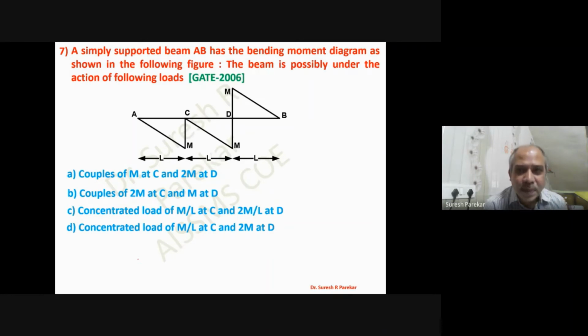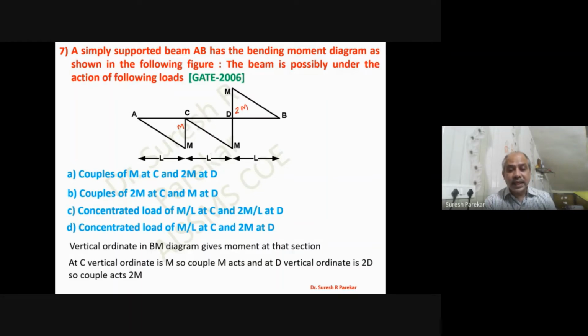Now here we have a simply supported beam, and we have to check the bending moment diagram that is given and the beam is possibly under the action of the following. So couples of M at C and 2M at D. Then we have couples of 2M at C and M at D. So here you can see we have total ordinate M and total ordinate here we have 2M. Means at D we have 2M and at C we have M. So we have A. So option is A.